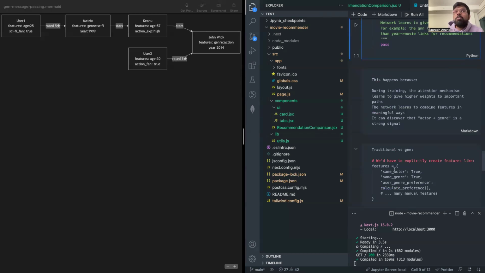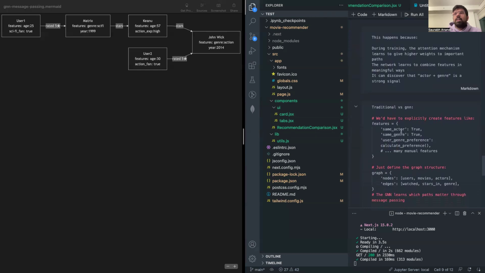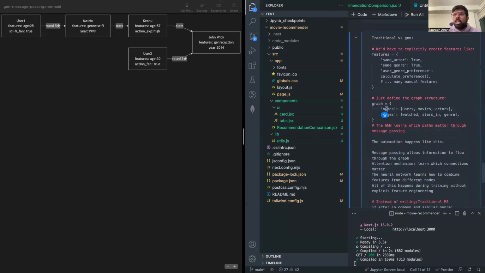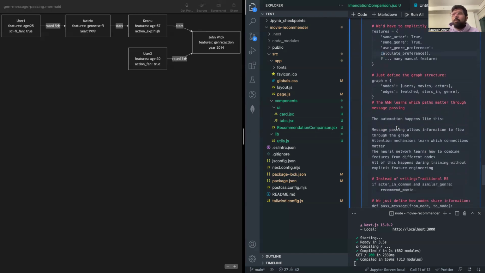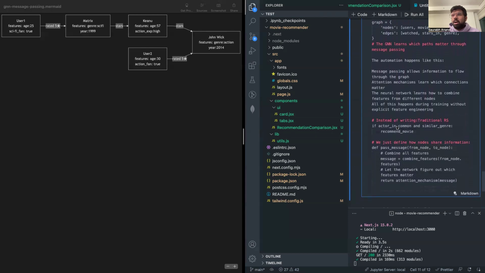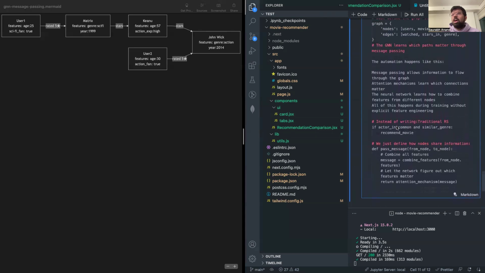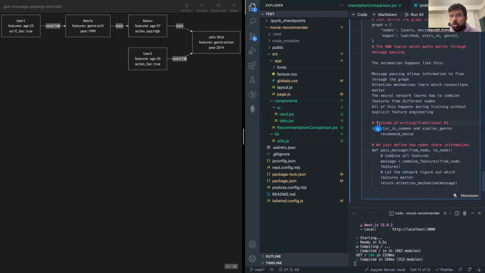If you ask what happened in the case of traditional systems, well, in traditional systems you have to manually create these features. You have to manually engineer, establish relationships, and create defined functions. You have to specify rules, like if the actors are common and the genre is similar, then only recommend the movie.